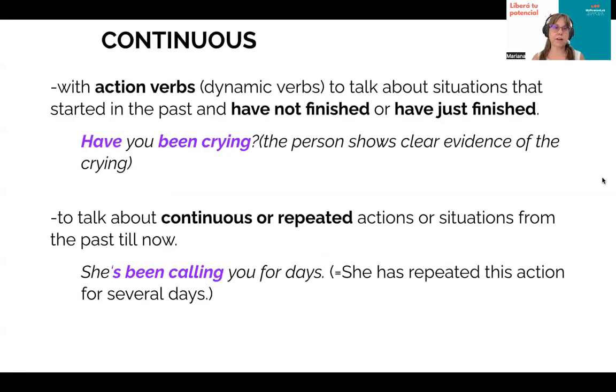Now let's have a look at the continuous. These can only be used with action verbs. That's to say dynamic verbs, not stative. And always to talk about situations that started in the past or have not finished. Like, have you been crying? And you see in the person clear evidence that the person has been crying.